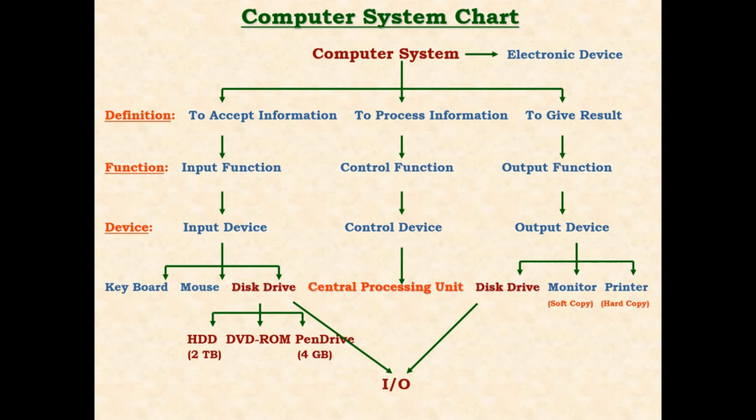So this is the basic definition of a computer system, but ultimately we have to remember it does only three functions: to accept the information, process the information, and give the result. Fundamentally, there are two things to be remembered. One, it deals with information and only information. Secondly, it processes only that information for which an explanation, software, a set of instructions, a program is given to it. We give any information to the computer, but the central processing unit will not be able to process it unless you give the software, the program for it. What is software and program? That we are going to see in the next lecture.